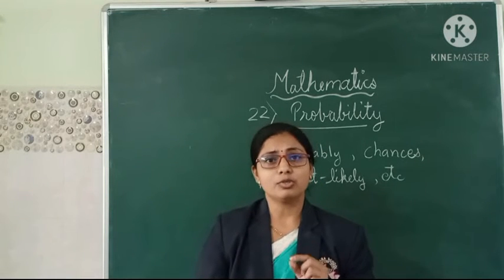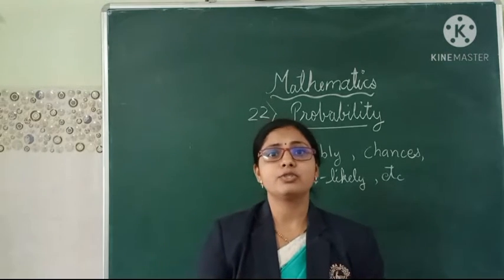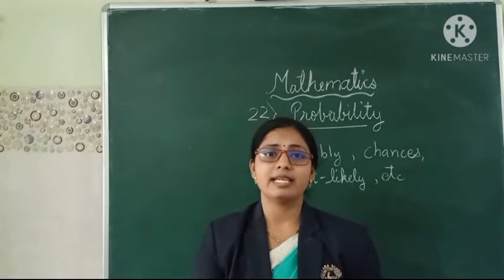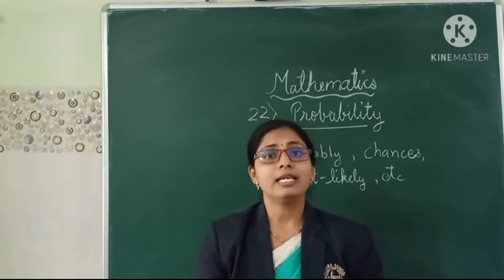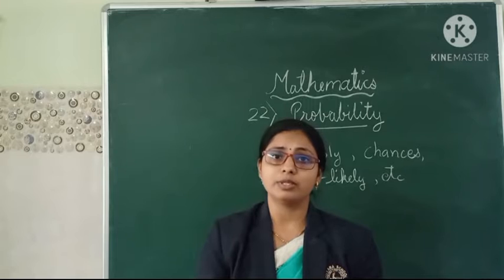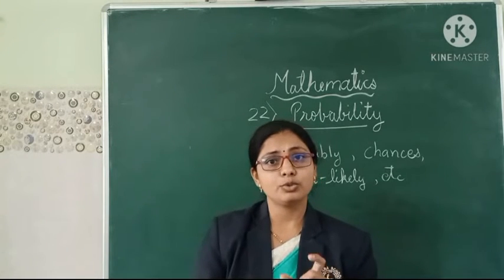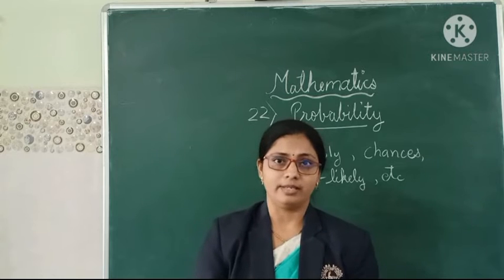Suppose I give you one example. There are chances of rain today. That means there can be a chance of rain. It may be true, or it may not be possible to rain. So that means there is a probability to rain or not to rain.